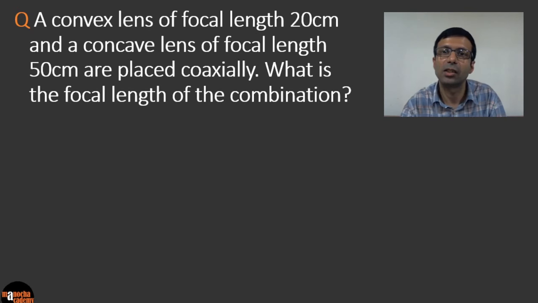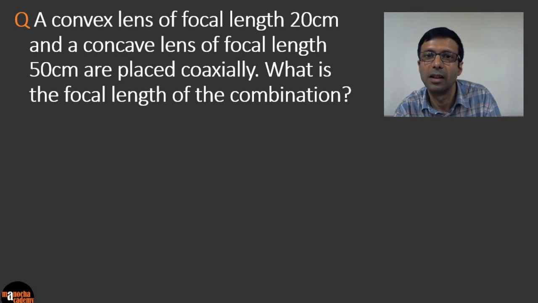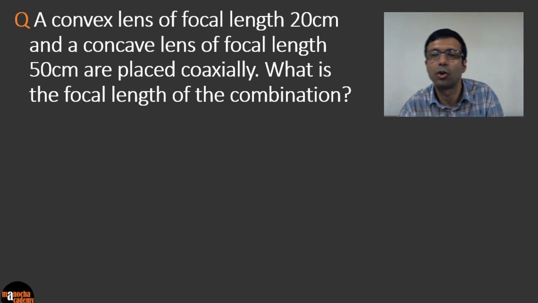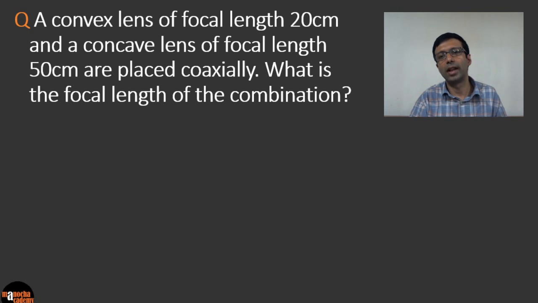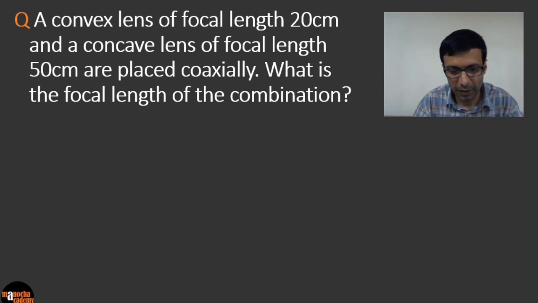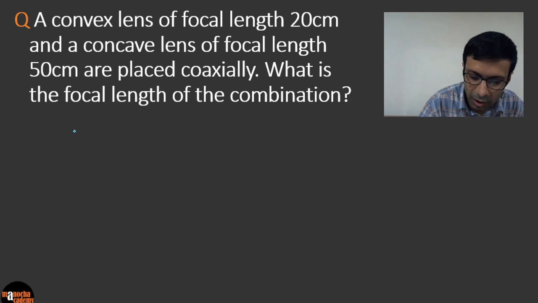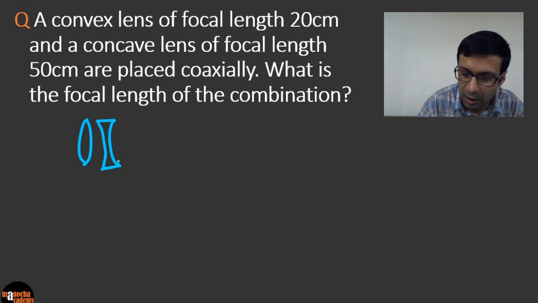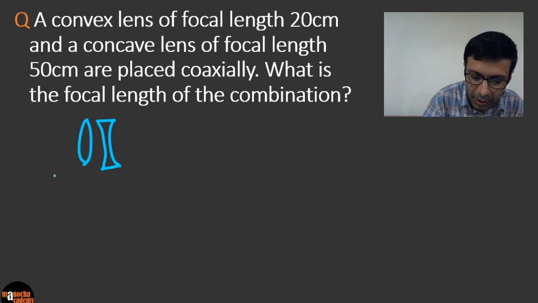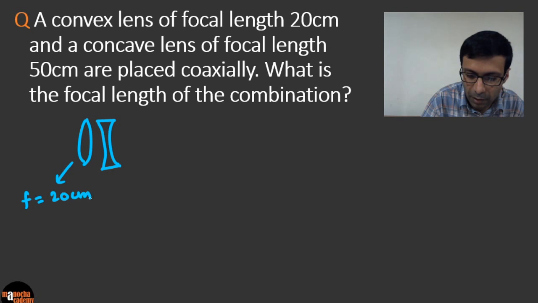A convex lens of focal length 20 centimeters and a concave lens of focal length 50 centimeters are placed coaxially. What is the focal length of the combination? So here we have another question where two lenses are placed together. We have a convex lens and a concave lens. The convex lens has a focal length of 20 centimeters, and for the concave lens, the focal length is given as 50 centimeters.